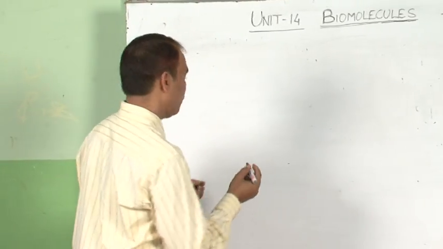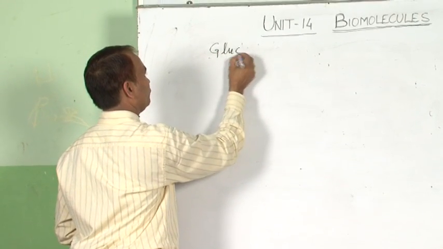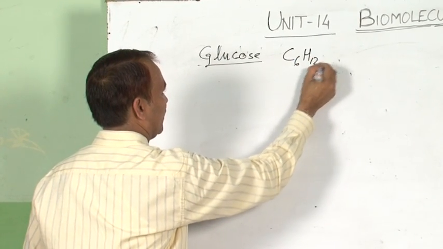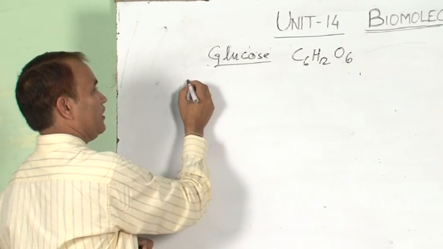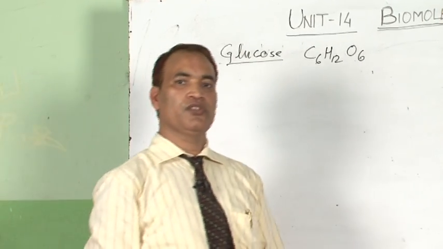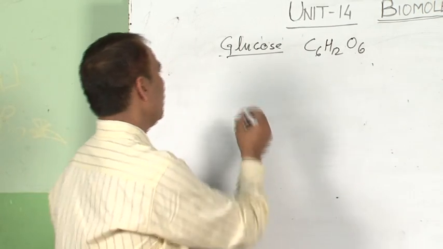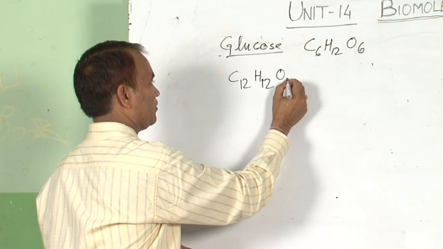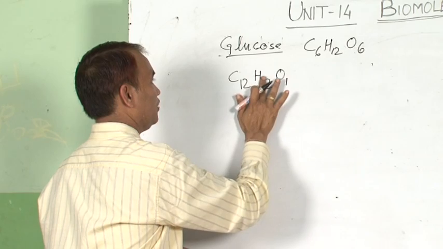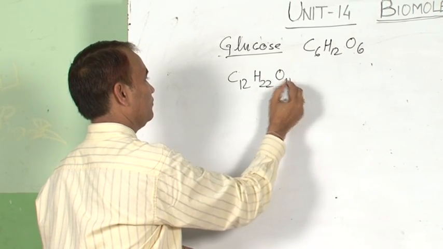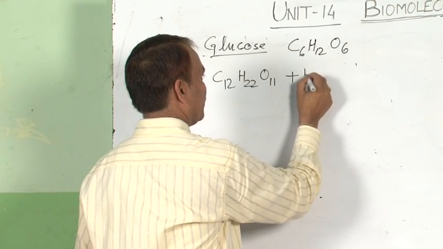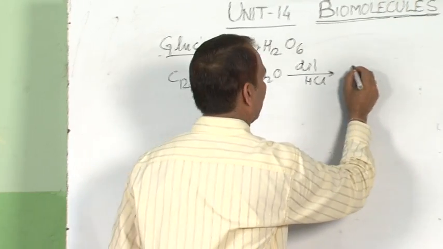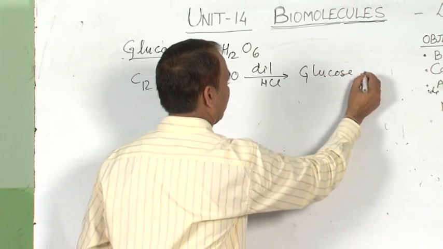First, the preparation of glucose. It is a monosaccharide with molecular formula C6H12O6. It can be prepared by the hydrolysis of sucrose and starch. Sucrose, C12H22O11, on hydrolysis in the presence of dilute hydrochloric acid gives glucose and fructose.